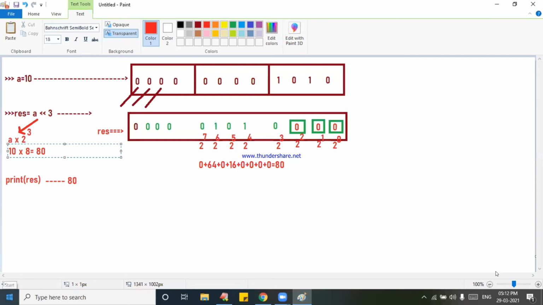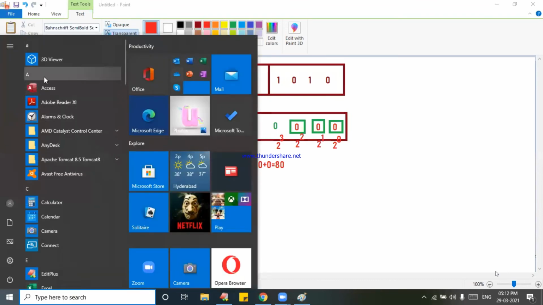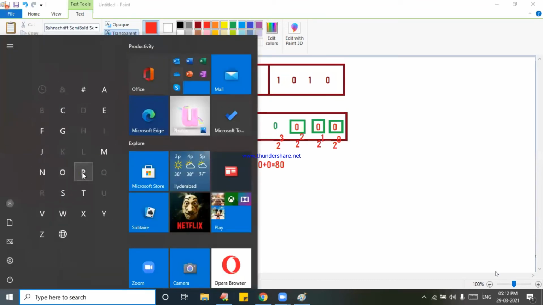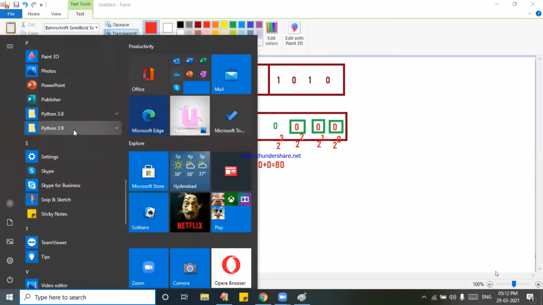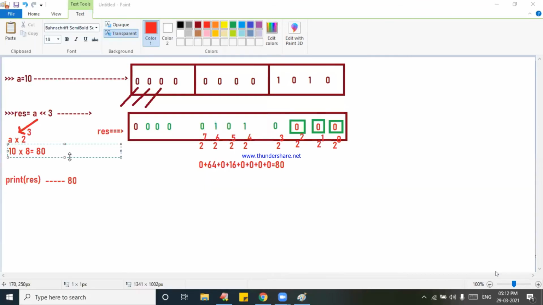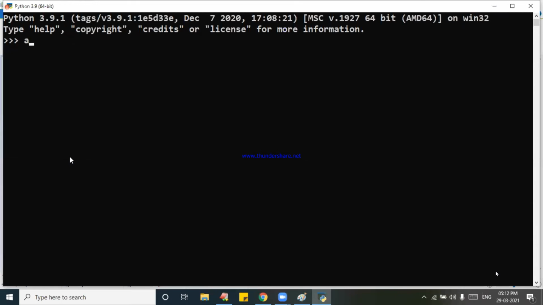Go once again to Python. Coming to the point, now here I am writing A is equal to 10, RES is equal to A double less than 3, print of RES. See the result? Now you apply the formula. Directly I am saying A is equal to 20 and RES is equal to A less than 4. Answer you tell me, all of you.